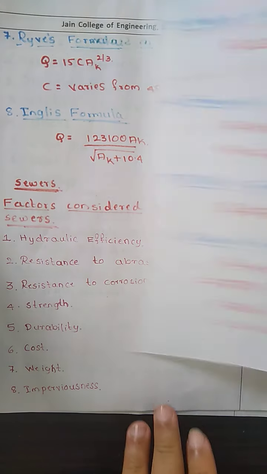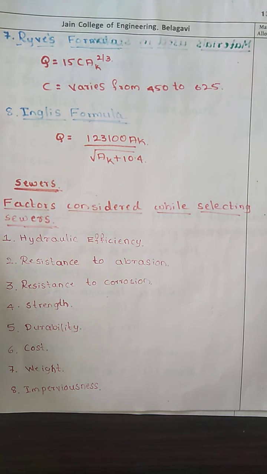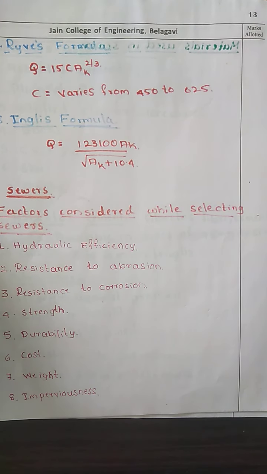Then Ravi's formula, Q equals 15 AK raised to 2/3, where C varies between 450 to 625. Then the English formula, Q equals 1,23,100 into AK divided by square root of AK plus 10.4.